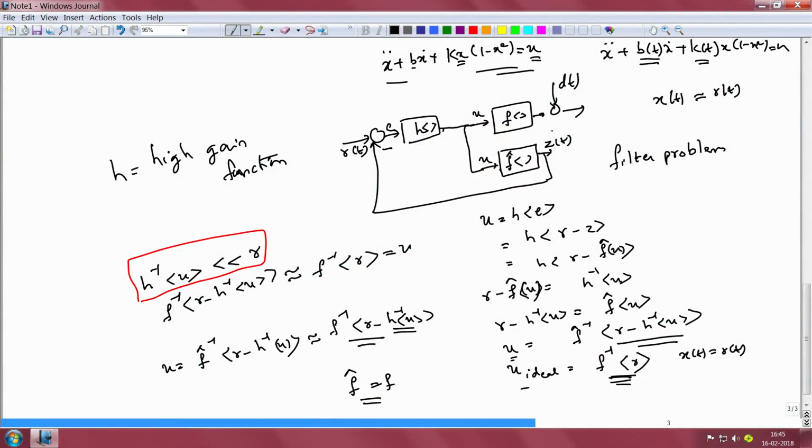This is one circumstance under which this breaks down. There is one other circumstance, namely when we have uncertainty associated with the environment in which the plant operates. Mathematically what that means is that my plant is afflicted by a disturbance d of t, and if I can measure d of t, I can incorporate that measurement also in my copy and eliminate its effect.